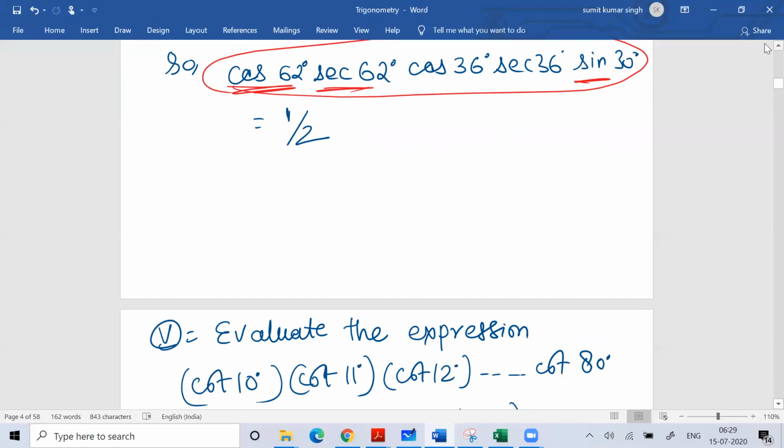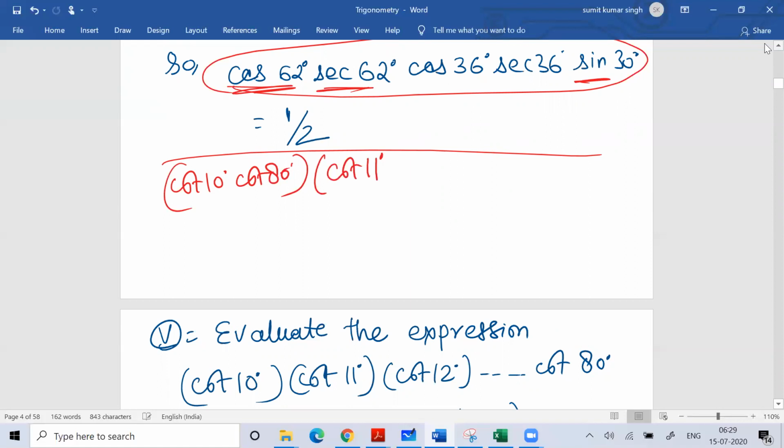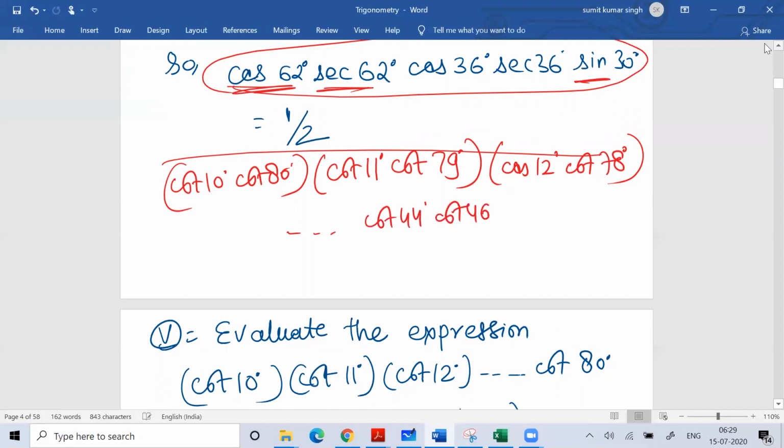Cot 10 degree is nothing but 1 by cot 80 degree. Again the same thing, you'll bring them together: cot 10 degree, then cot 80 degree. Cot 11 degree, then cot 79 degree. Then cot 12 degree, then cot 78 degree. Like this, cot 44 degree, then cot 46 degree, and the only thing left would be cot 45 degree.